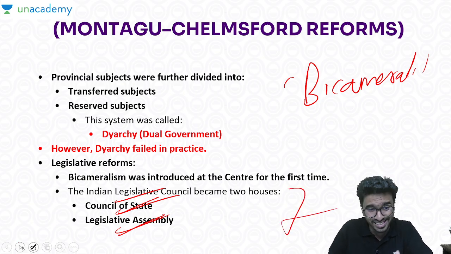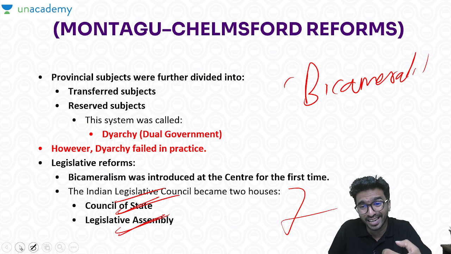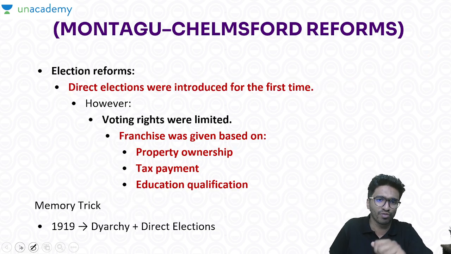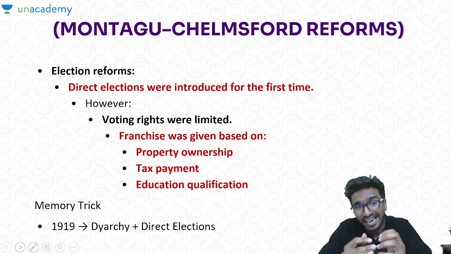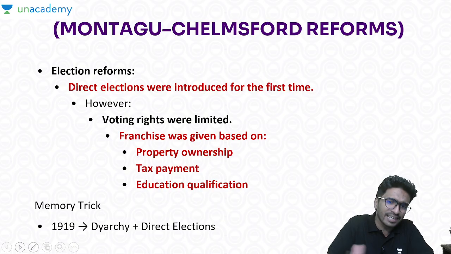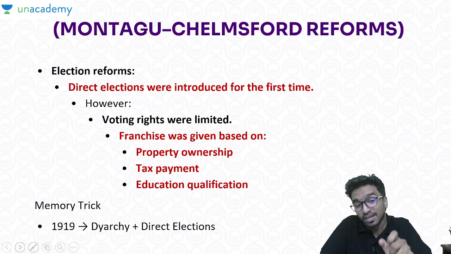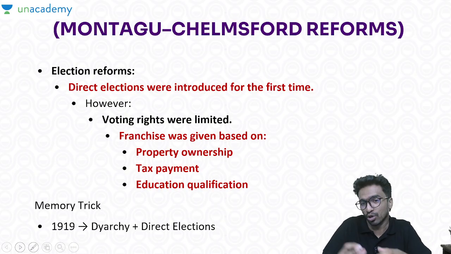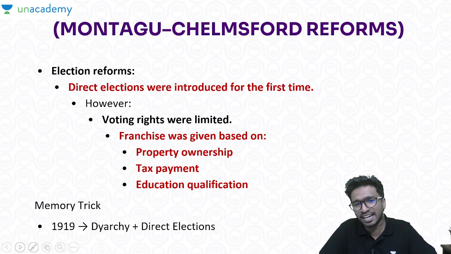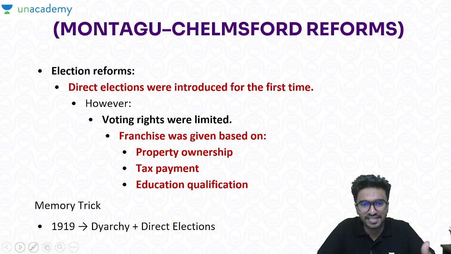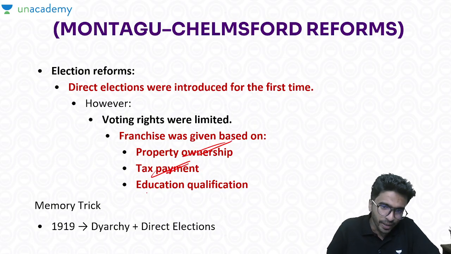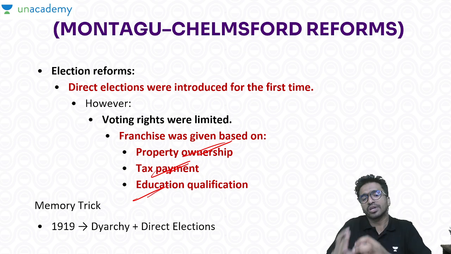So all this is constitutional. Regarding the political practice, many changes were brought. That was the Montagu-Chelmsford reform. And also direct elections were introduced, but there was a problem in these direct elections. Even though they were direct, the voting rights, or the franchise, the people who came under this voting rights category were very limited, because the franchise was given to those who have some property ownership, who do the tax payment, and based on educational qualification.